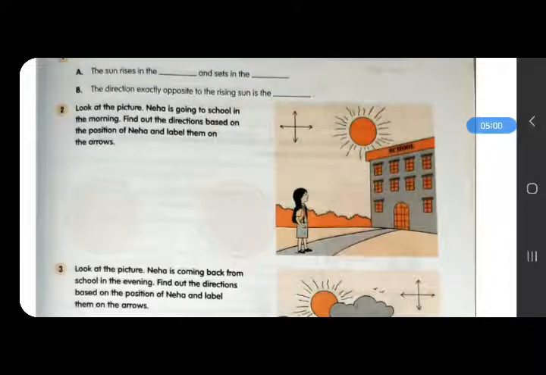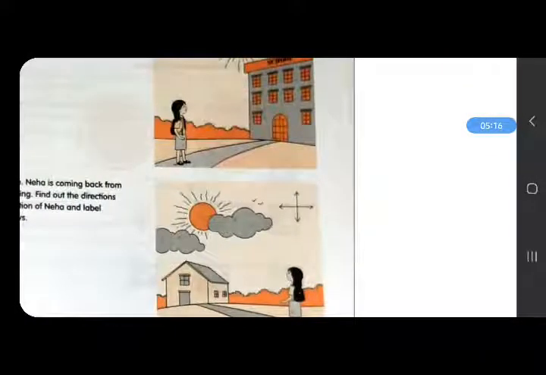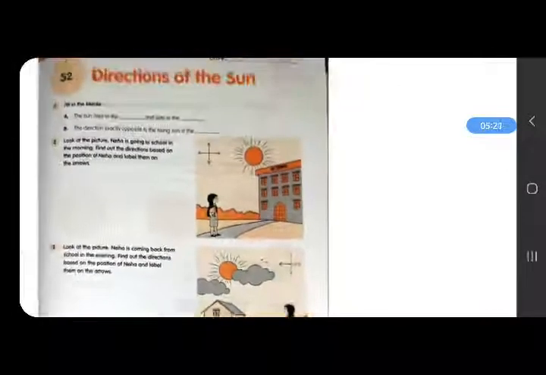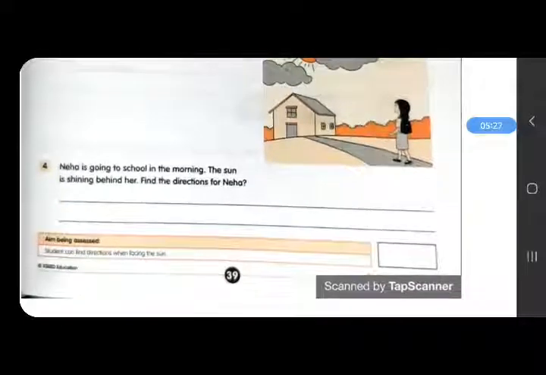Neha is facing the rising sun, so you need to find the other directions also. Question 3. Look at the picture. Neha is coming back from school in the evening. Find out the directions based on the position of Neha and label them on the arrows. Means you need to write the name of directions in the given arrows here.